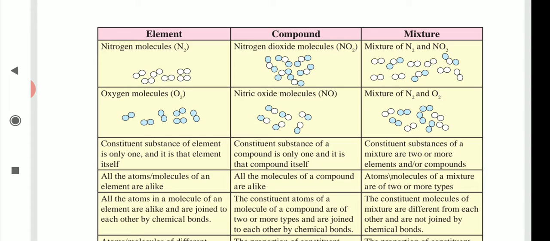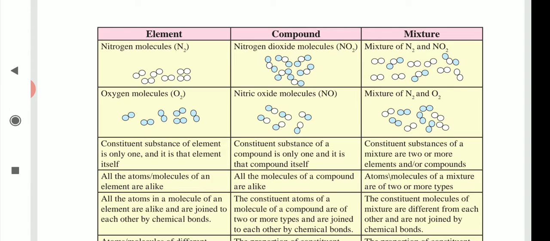For example, NO2 or NO, nitric oxide. Okay. Now see the mixture. The constituent molecules of a mixture are different from each other, but they are not joined by chemical bonds. Means what? They are only physically combined, not chemically. Means there is no bond formation.